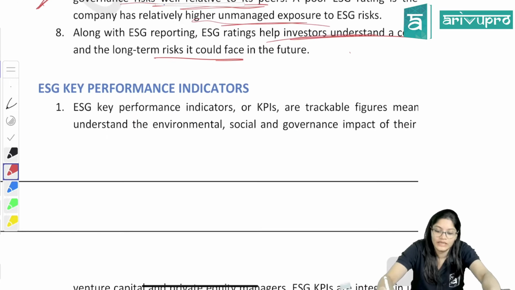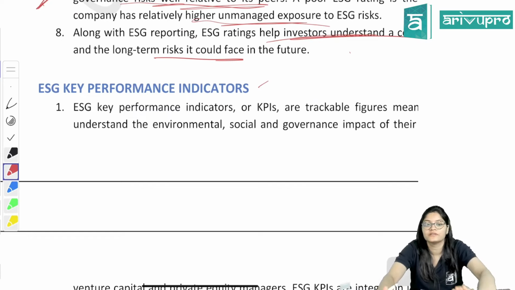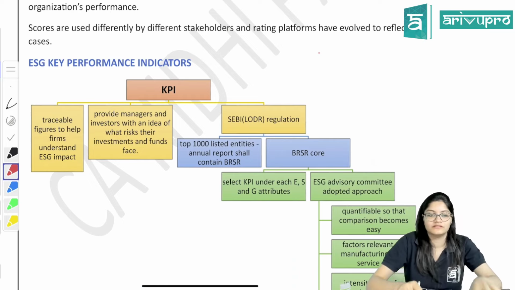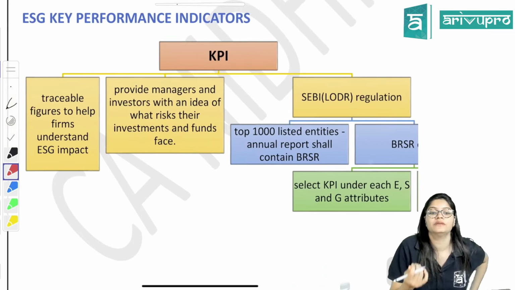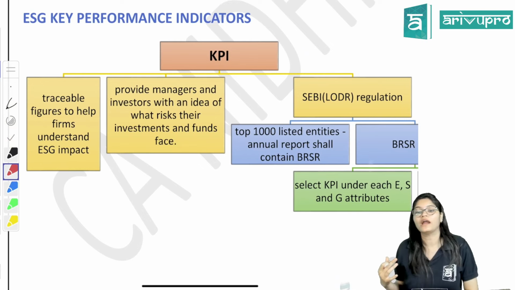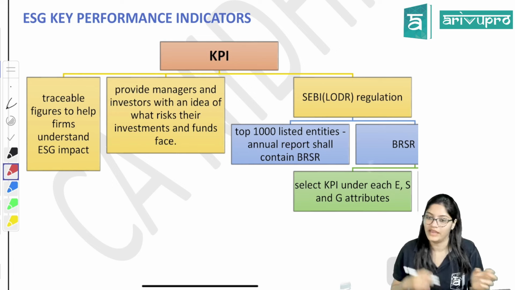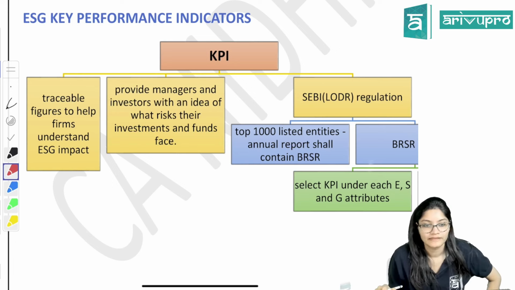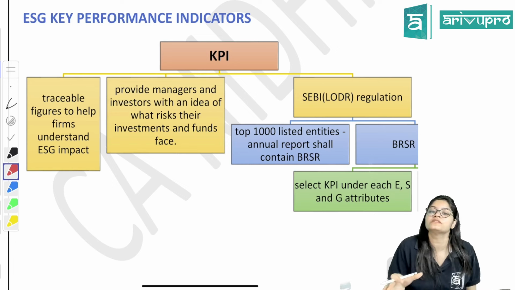Now we come to KPI, key performance indicators. ESG key performance indicator. Okay. ESG KPI. From the heading only you get an idea. Key performance means what? That how to understand indicators. What are the indicators? We have to give scores, but on what basis? How will we give scores? Some indicators, some criteria should be there. So that is your key performance indicators.